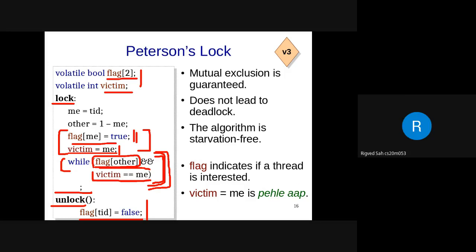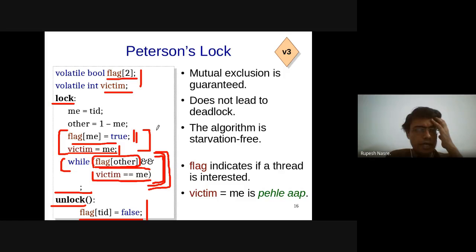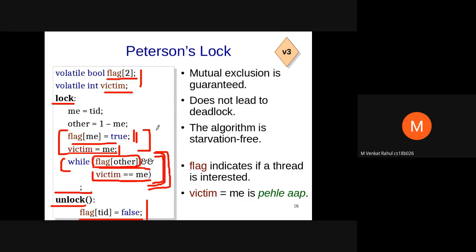Now, coming back to thread 1, if it is going into the critical section, that means it is seeing victim equal to 0. No, sir. It's not going because victim is equal to 0. It's going because flag of other is equal to false, since thread 0 stopped at victim equal to me and has not executed flag of me equal to true.